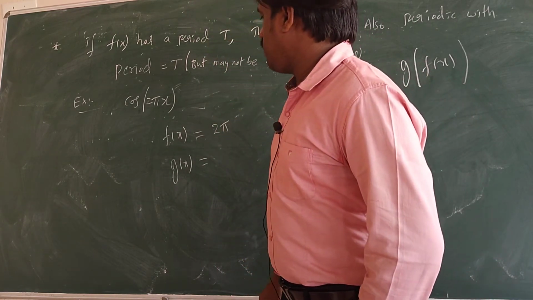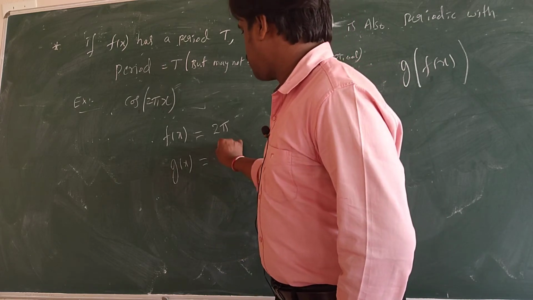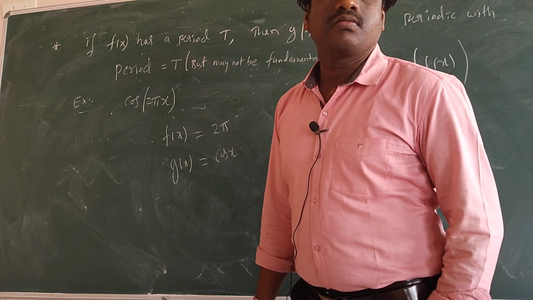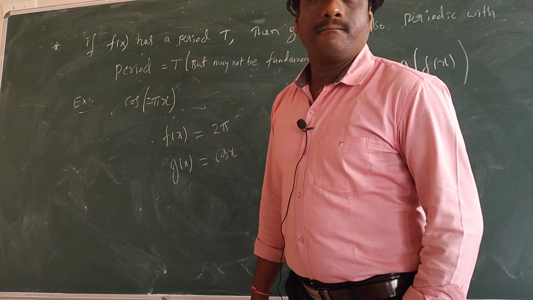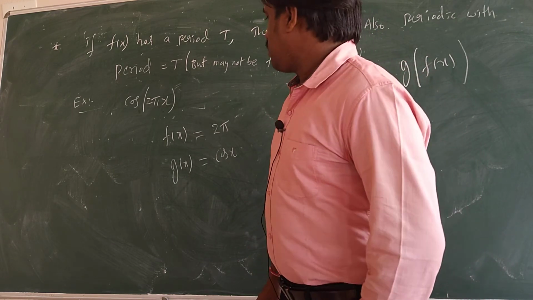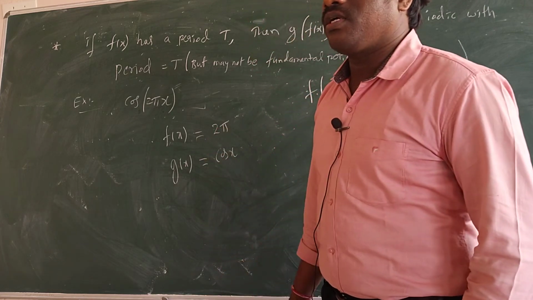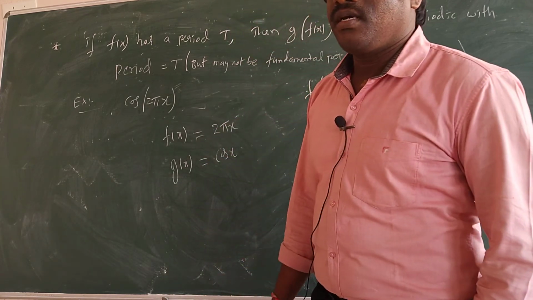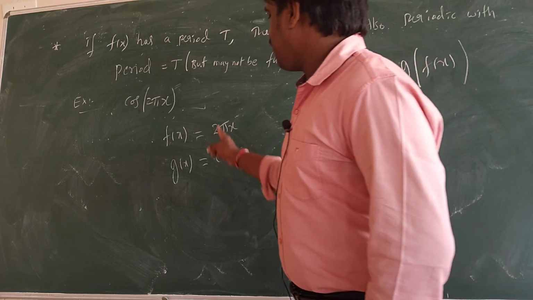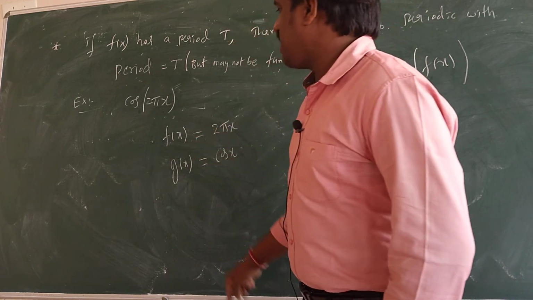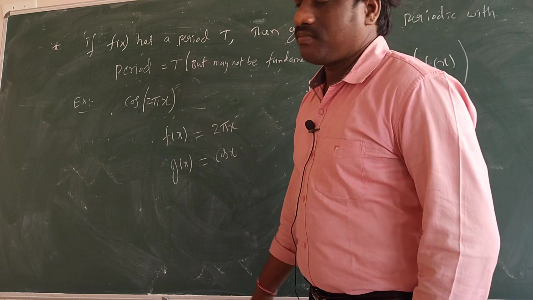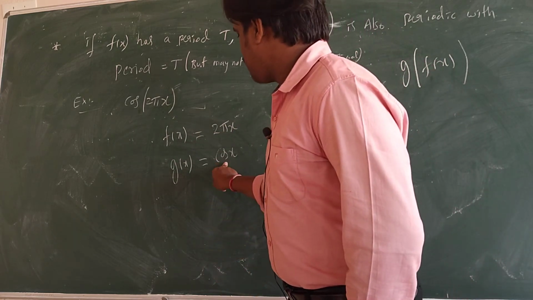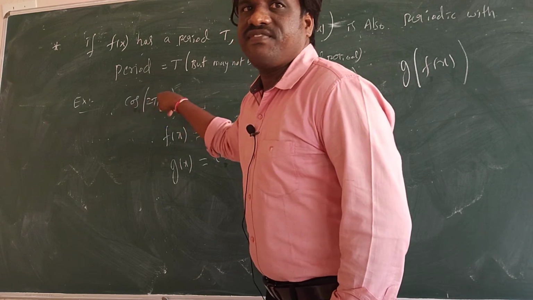Then what will be g of x? Cos x. Now, should I write g circle f or f circle g? G circle f, because g is outside and f is inside.